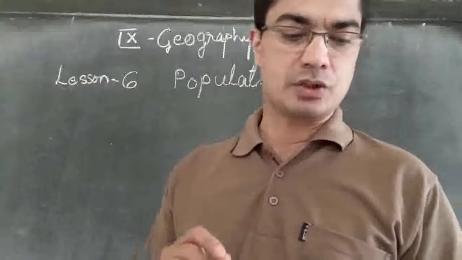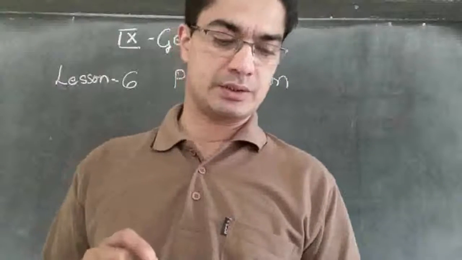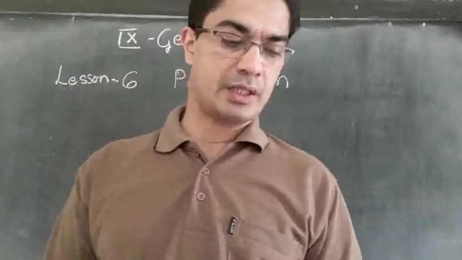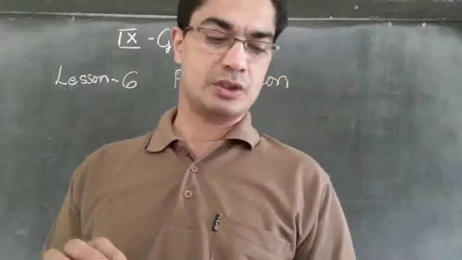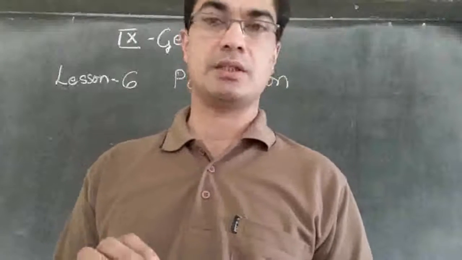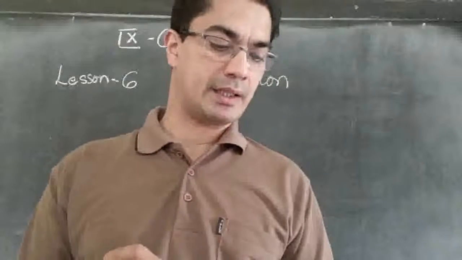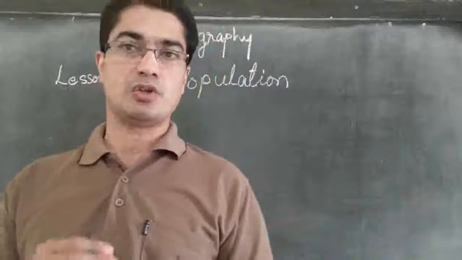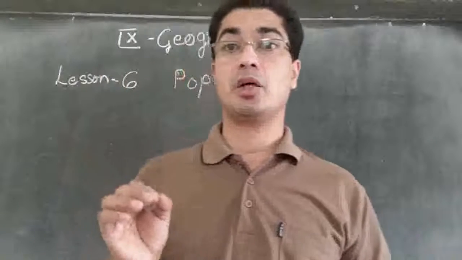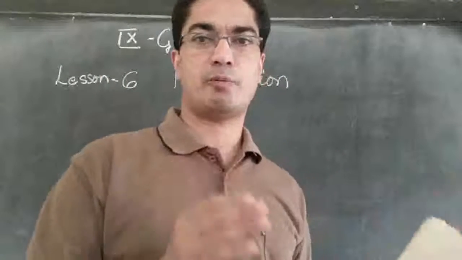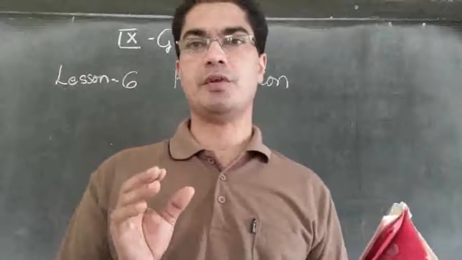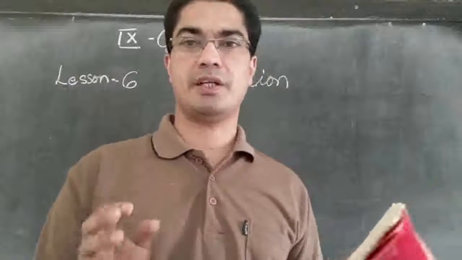And the Census of India provides us with information regarding the population of our country. So every 10 years the Indian government takes a population census to find out the number of people living in this country and what is their age.